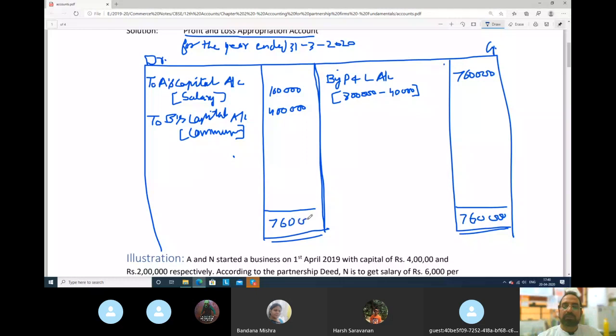Out of 7 lakh 60,000 rupees, we deducted capital, salary and commission, 4 lakh and 5 lakh. So balance is how much? 2 lakh 60,000 rupees. So this 2 lakh 60,000 rupees will go to whom? To both the partners. This is the final profit that will be distributed among the partners.